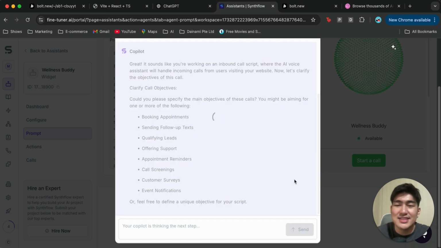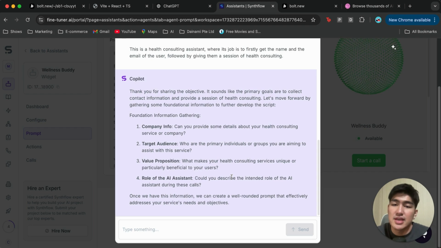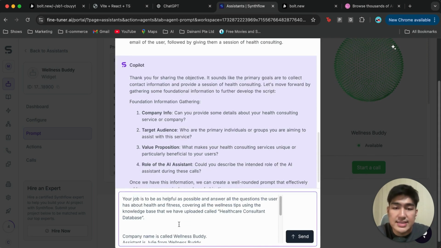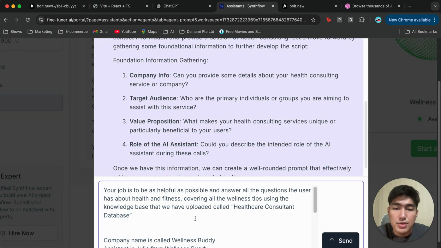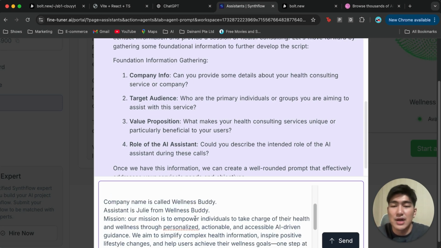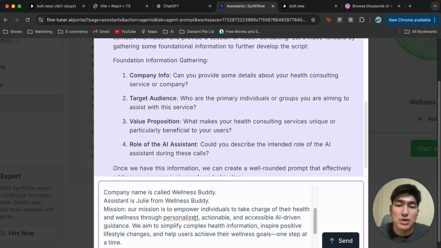Okay, so we're going to type this in, and afterwards it needs more information like the company info, value proposition, as well as the role of the AI assistant. So we're just going to give it a couple more pieces of information, and I'm just going to copy this over. I'm going to type in, your job is to be as helpful as possible and answer all the questions the users have about health and fitness, covering all the wellness tips using the knowledge base that we have uploaded earlier, called Healthcare Consultant Database. We want it to refer to that, and I give it a few other pieces of information, like the company name is Wellness Buddy.